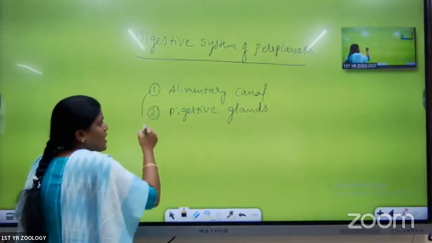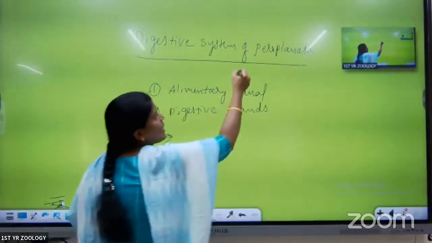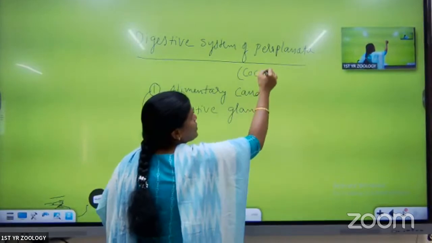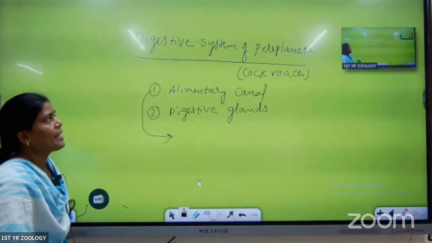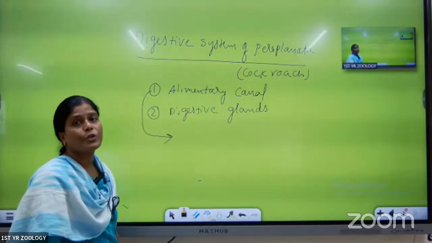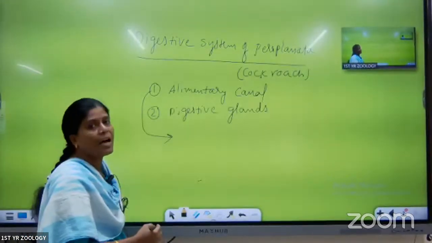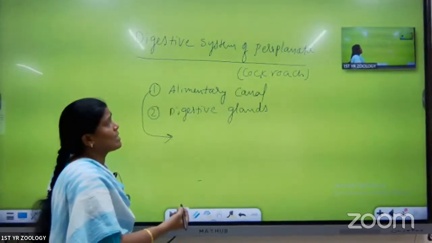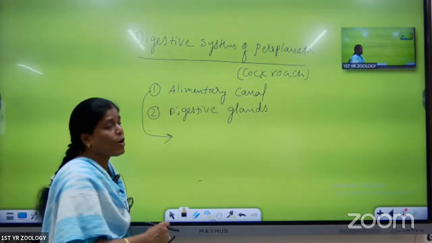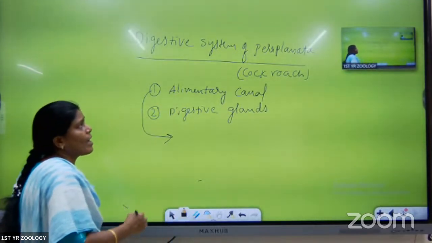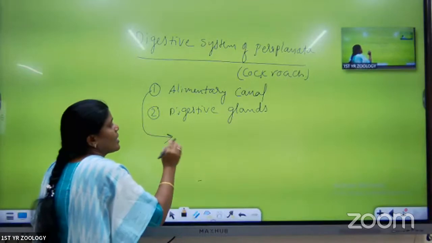First, we are going to discuss the alimentary canal in the cockroach or Periplaneta. Periplaneta is the scientific name of the cockroach. The alimentary canal of the cockroach is a long tubular structure, and it opens with the mouth and ends with the anus. In all animals, the canal opens with the mouth and ends with the anus. The alimentary canal in Periplaneta has a number of structures.